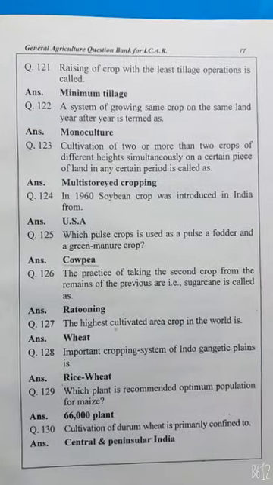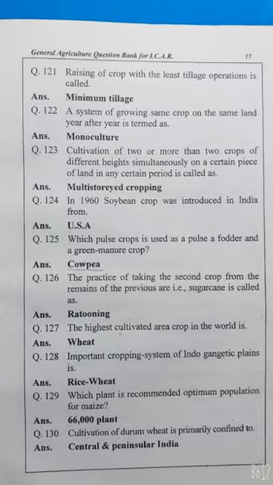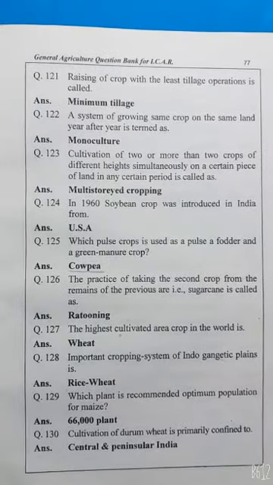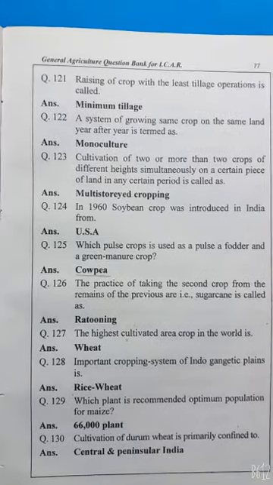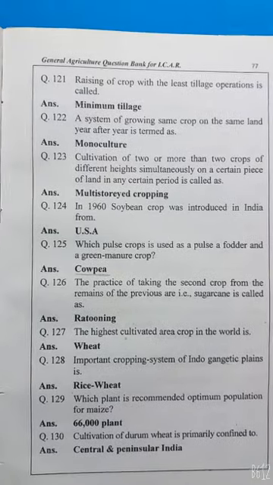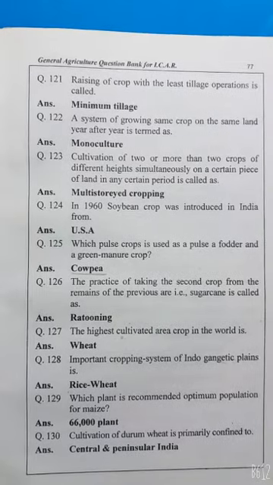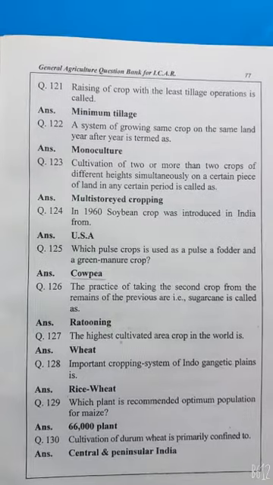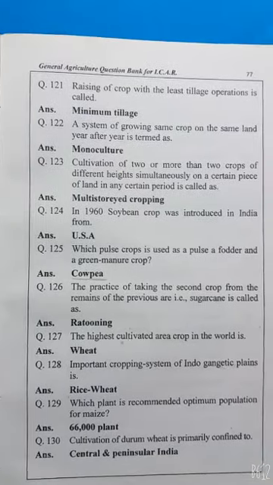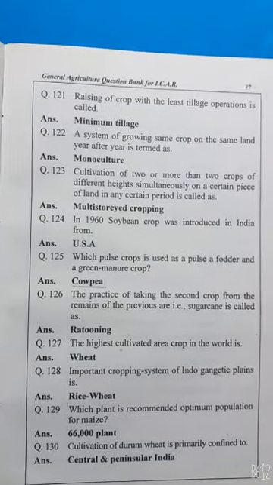In 1960, soybean crop was introduced in India from USA. Which pulse crop is used as a pulse, as a fodder and as a green manure? Cowpea, Vigna sinensis. The practice of taking the second crop from the stubbles of the previous crop, that is sugarcane, is called ratooning. The highest cultivated area crop in the world is wheat.